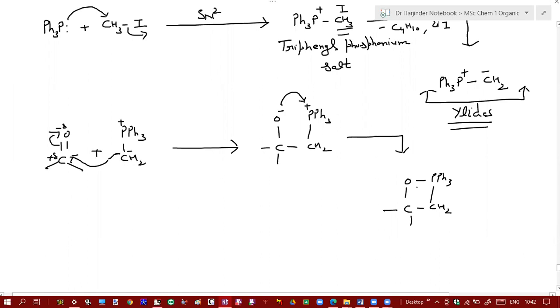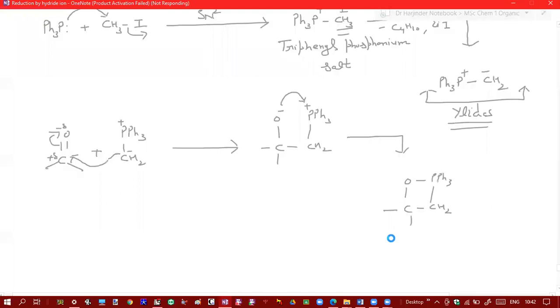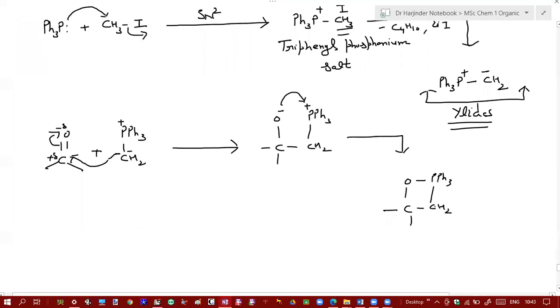It will become this one. And what's the name of this molecule? It is called oxaphosphatine. Then in the next step, this oxaphosphatine undergoes a decomposition.